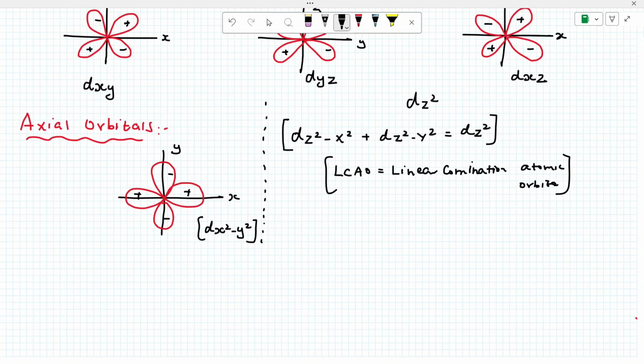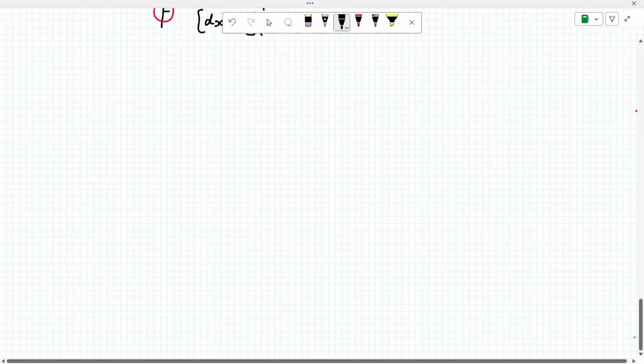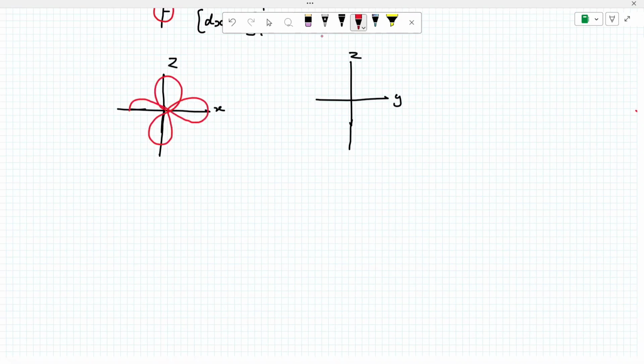Shall we check? Very important basic concept. Pay attention. What is dz square minus x square? This is the z axis and this is the x axis. Similarly, this is z and this is y. What is the shape of this one? This is the z orbital, this is the x orbital.